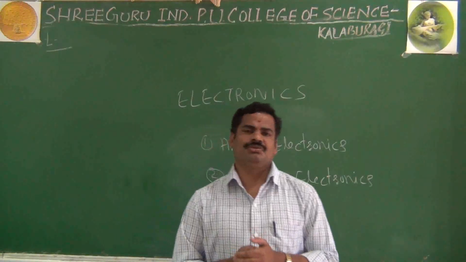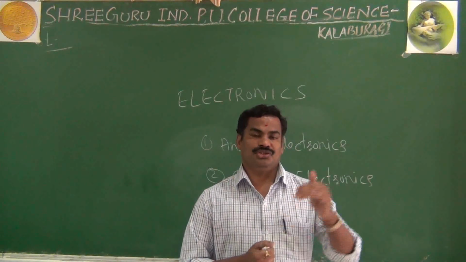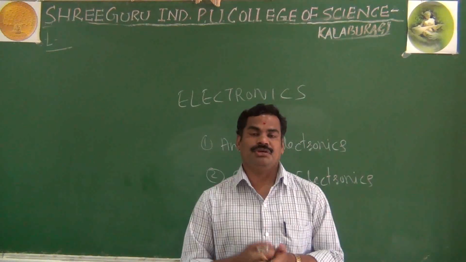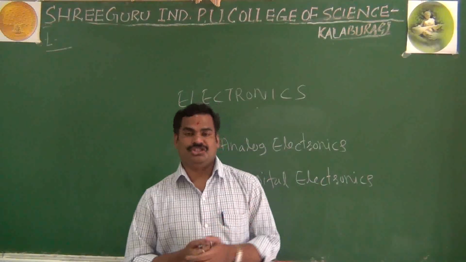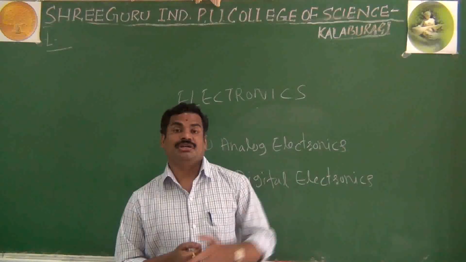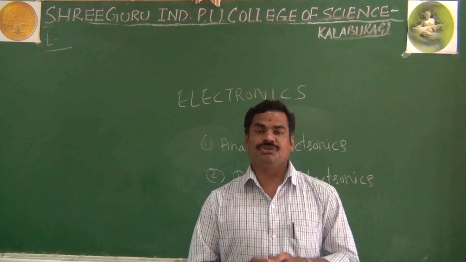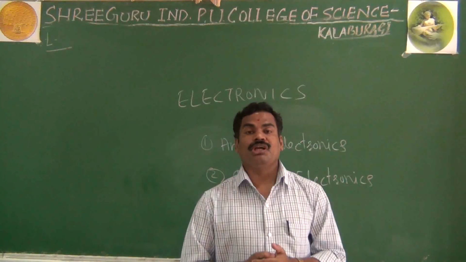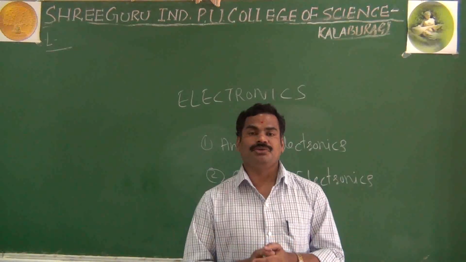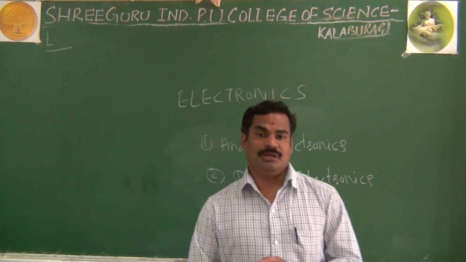Another important thing I said: in all the shops nowadays they are using weighing machines, and those are also digital. Before that they used physical balances, where we can't speak of accuracy. But nowadays by using digital weighing machines we get more accuracy. That's why we prefer digital electronics rather than analog electronics.